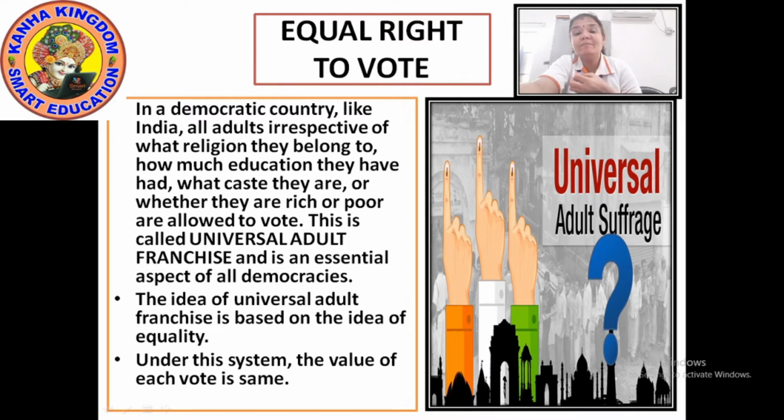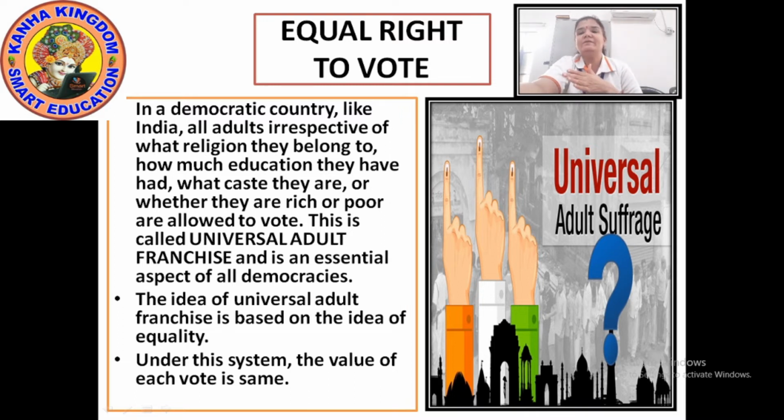Your parents must have made you understand about it, right? Dear child, you are right now not eligible for voting because the eligible age for voting is after 18 years. Yes, it's true. When you become 18 years, or above 18 years, then only you can go and vote. Then you will also have the equal right to vote.